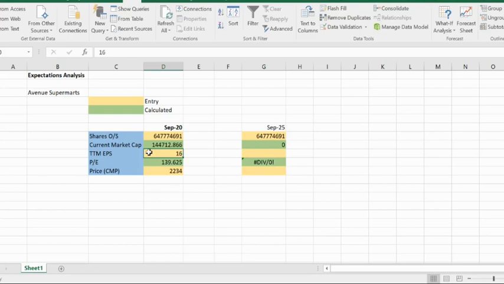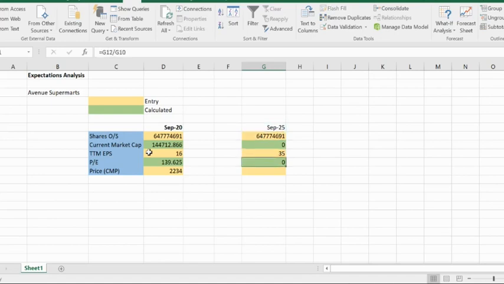Around 32 would be the double of this EPS, so let us keep it as something like 35, which is not an easy thing to do. 100% growth in 5 years may not be that straightforward, but let us assume that this company manages to have a TTM EPS of 35 by September 2025.